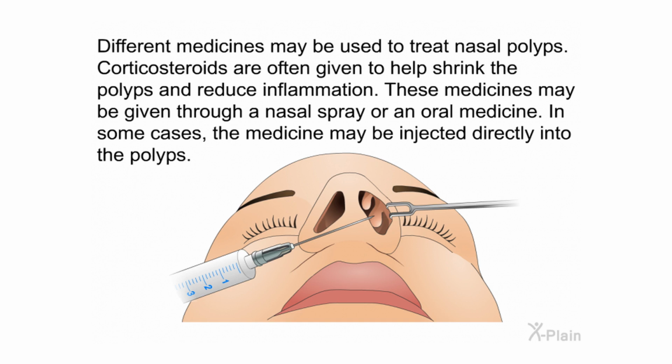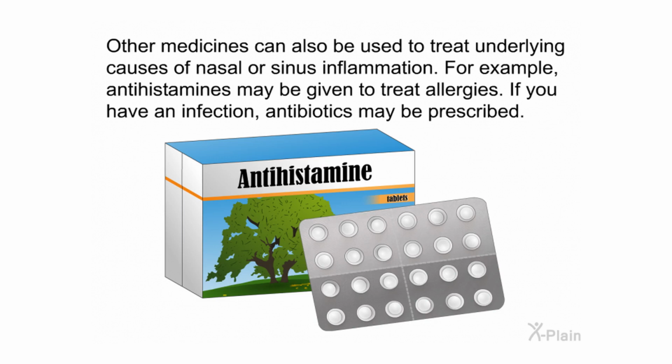Different medicines may be used to treat nasal polyps. Corticosteroids are often given to help shrink the polyps and reduce inflammation. These medicines may be given through a nasal spray or an oral medicine. In some cases, the medicine may be injected directly into the polyps. Other medicines can also be used to treat underlying causes of nasal or sinus inflammation.